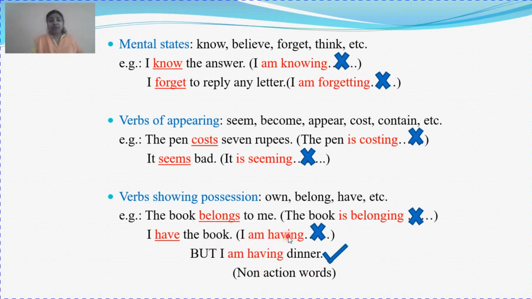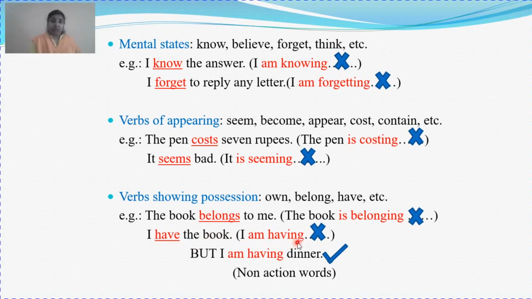Another common example, I am having the book. We say I am having the book. This is also wrong. You say I am having the pen. Again wrong. Your answer should be I have the book. I have the pen. Not I am having. This is wrong.